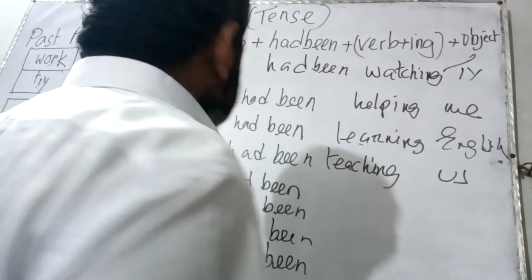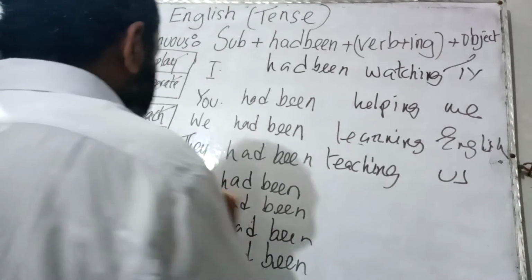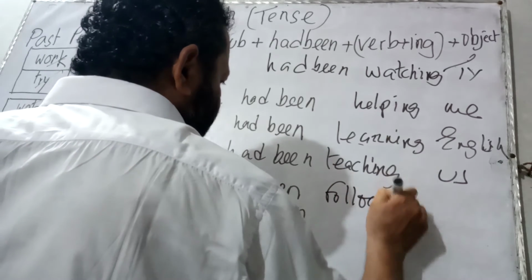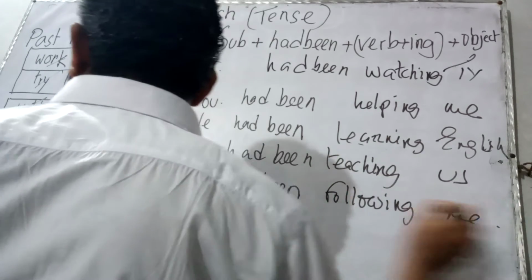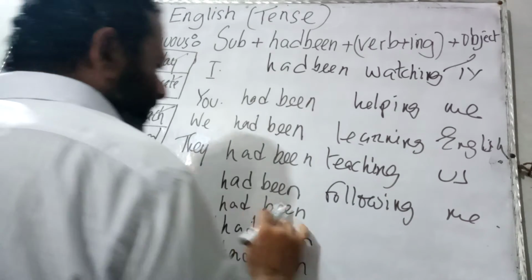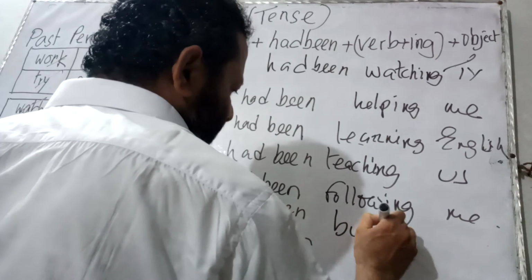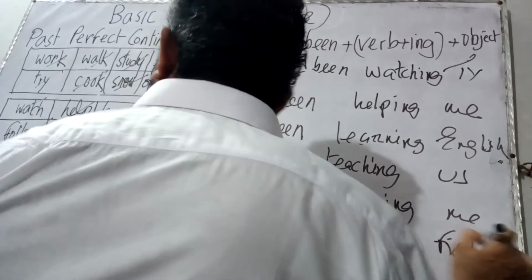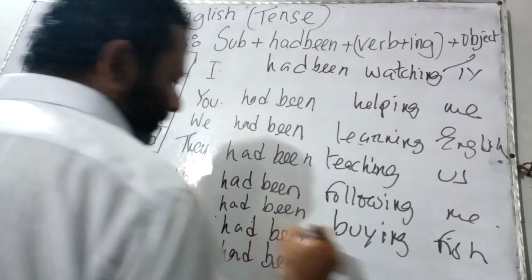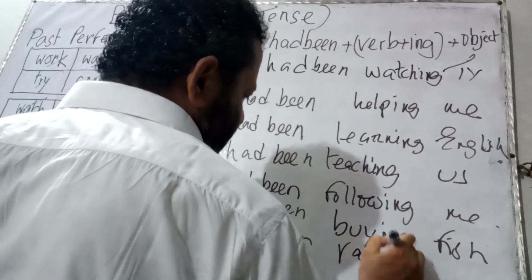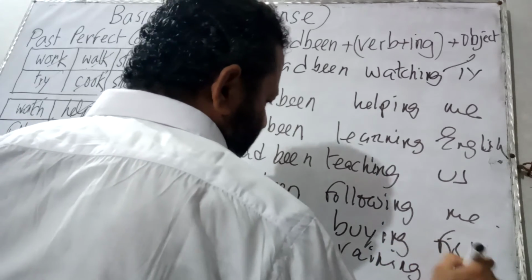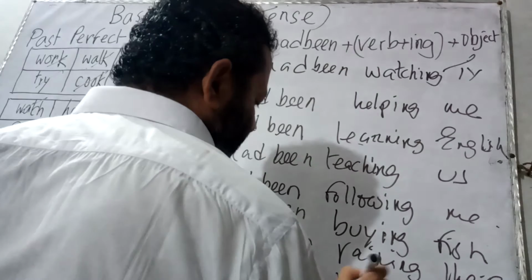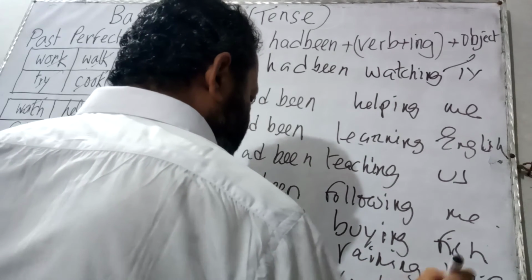Now let us consider the verb follow. He had been following. He had been following me. Buy. She had been buying. She had been buying fish. Rain. It had been raining. It had been raining there. Read. Sami had been reading books.